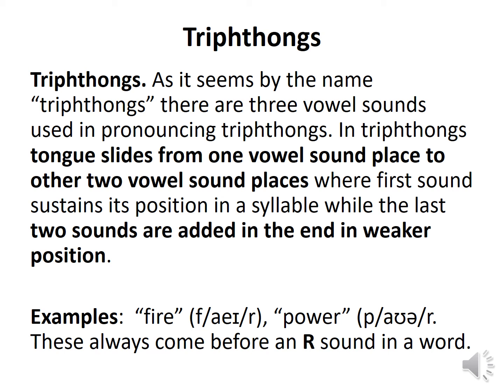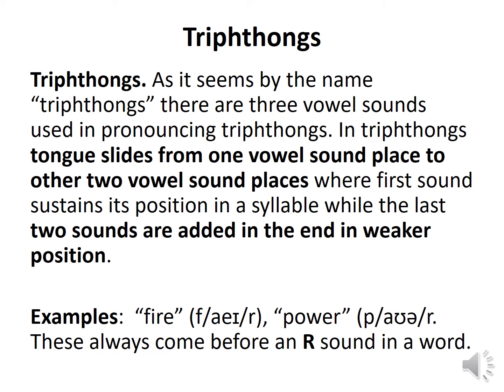Being a student of phonetics and phonology, we must also know about triphthongs. As the name suggests, there are three vowel sounds used in pronouncing triphthongs. In triphthongs, the tongue slides from one vowel sound place to two other vowel sound places.